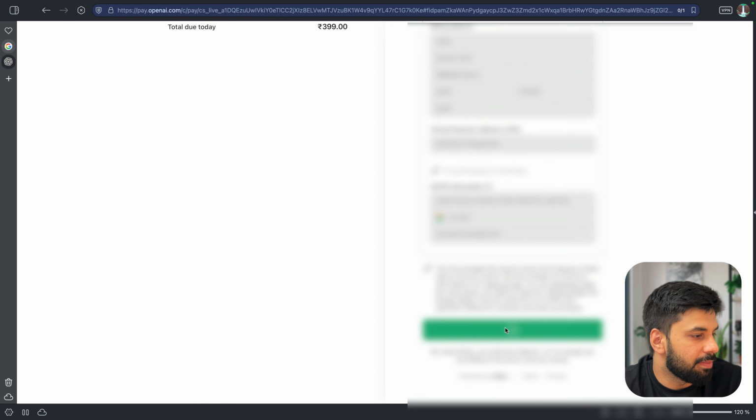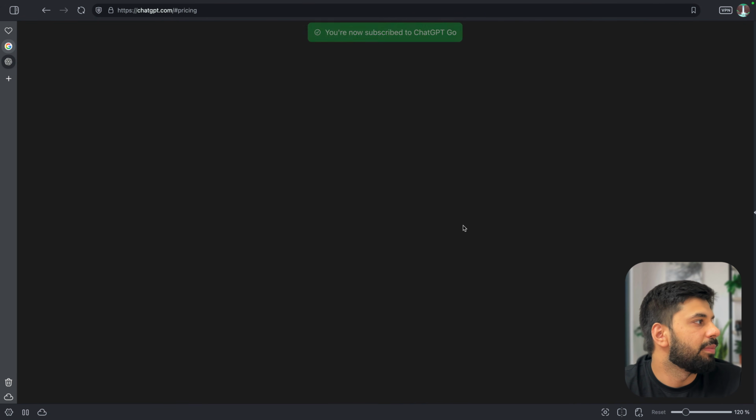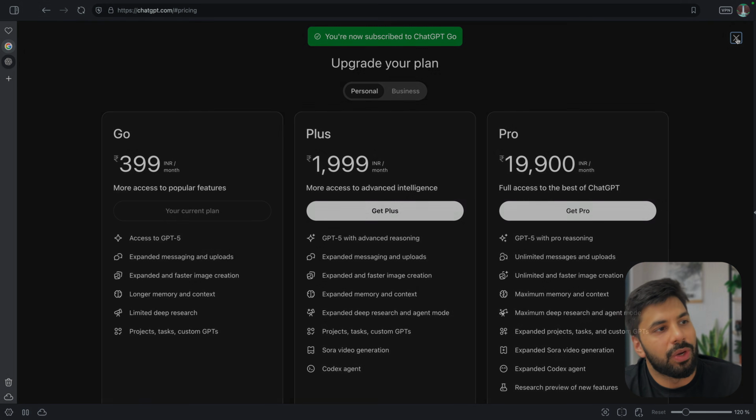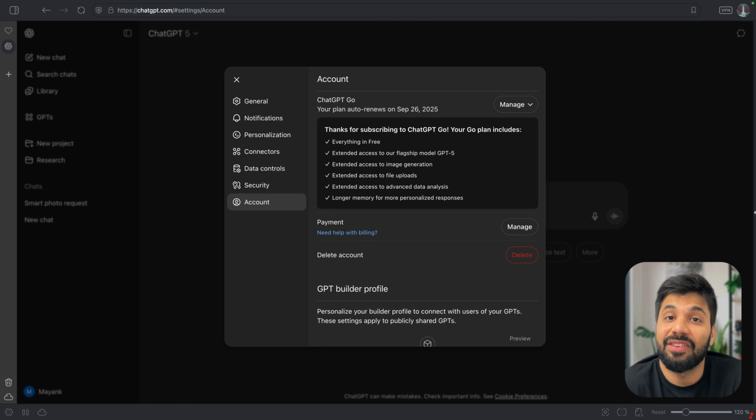So yes, I think it is showing that it has been done. Now we will be going back, and we have subscribed to ChatGPT Go. So let's come out. Great, everyone. So now that we have completed the purchase live, let's try to compare all these versions, that is the Go, Free, and the Plus, right in front of us, and see the same at a granular level so that you can make your call.